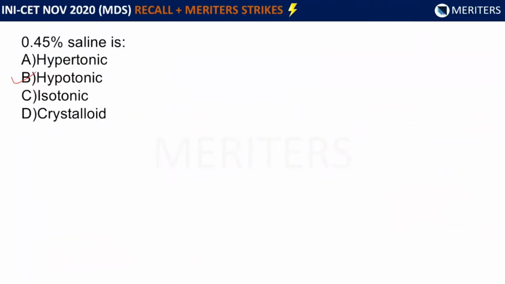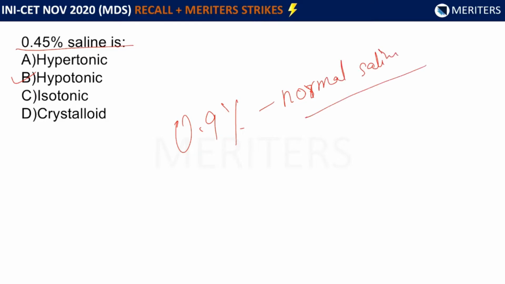Now we'll see the question again. 0.45% saline is asked here, and I told you 0.9% is the normal saline. This is the normal saline, that is isotonic saline. This one is hypotonic. So here the answer will be hypotonic.